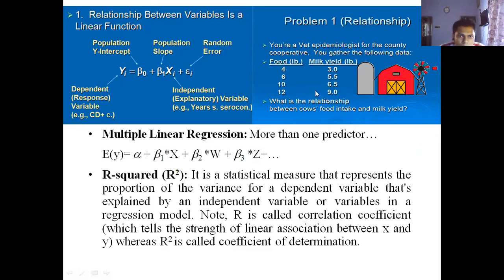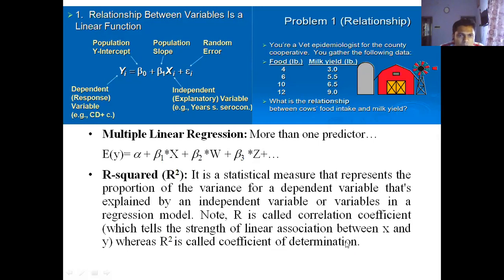So whenever you want to find out the strength of the association or the relationship, you can use the correlation coefficient R, and if you square it, you will get the coefficient known as the coefficient of determination.